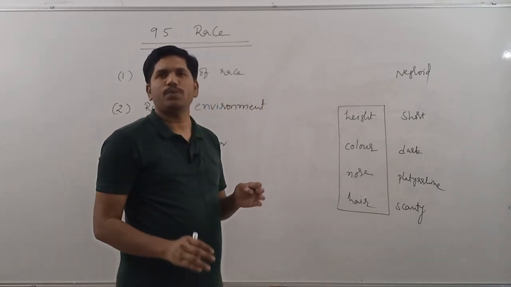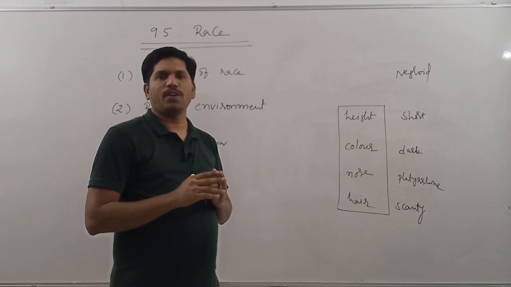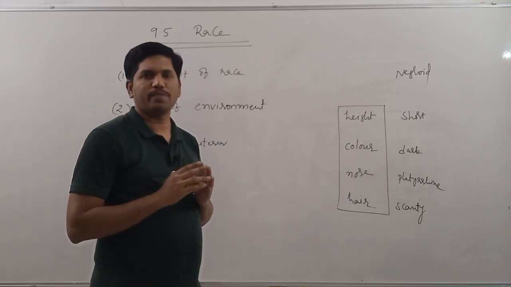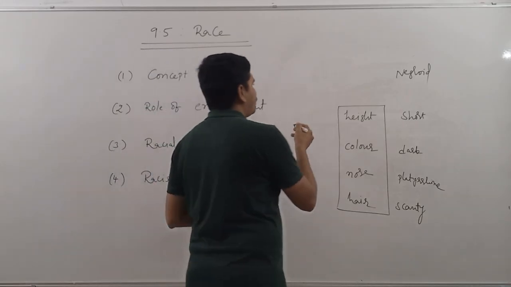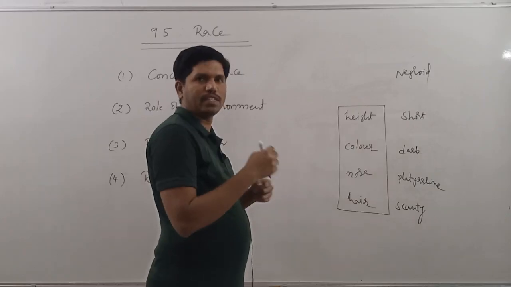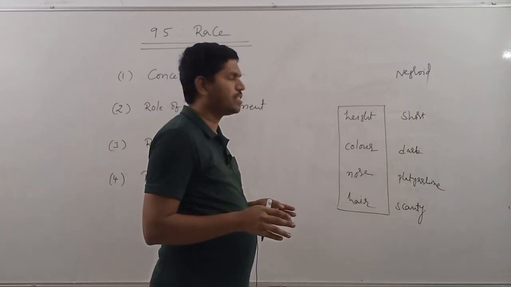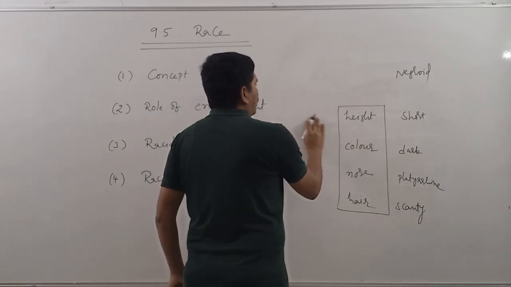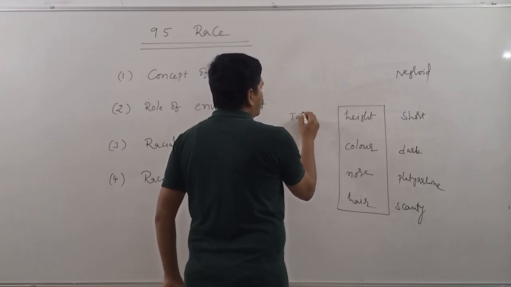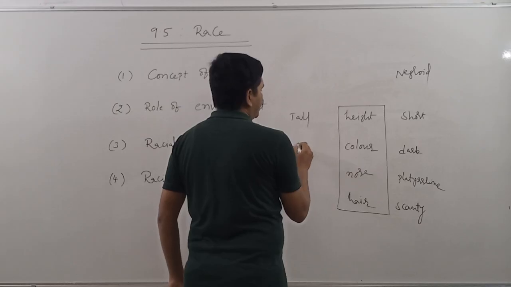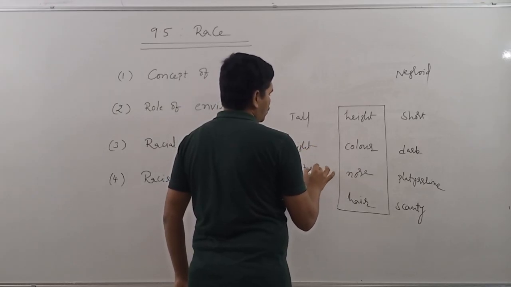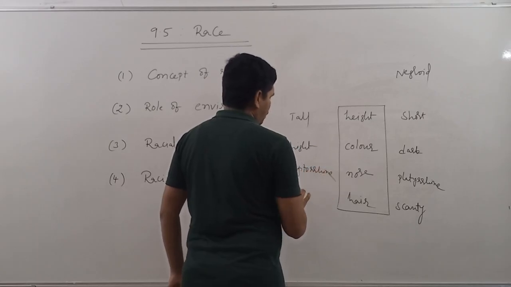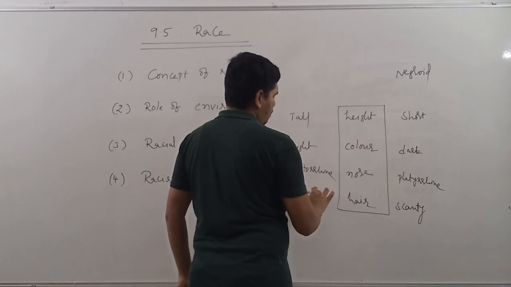Similarly, if you go to Europe, the environment is cold. That's why in order to survive in that environment, they had certain changes in their body. With respect to height, they have tall stature, light color skin, leptorrhine nose, abundant hair over the body.